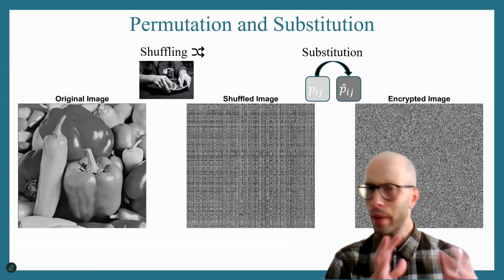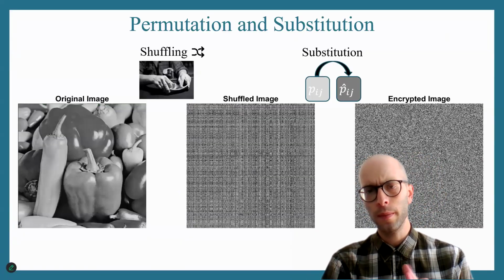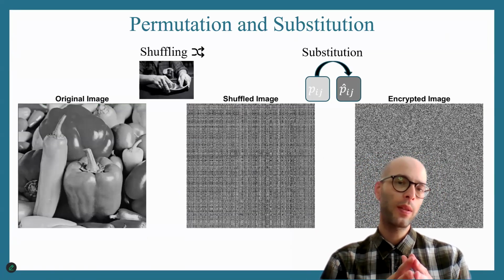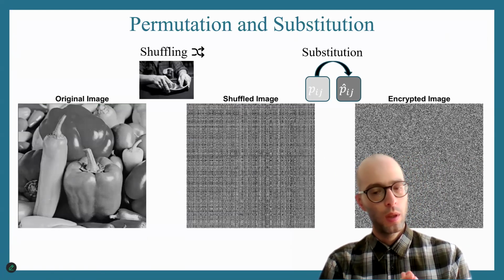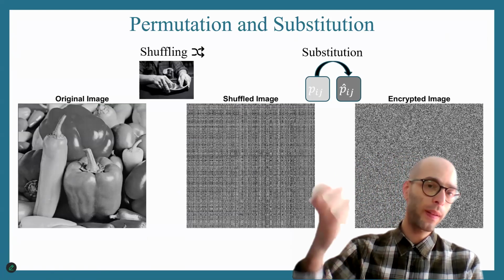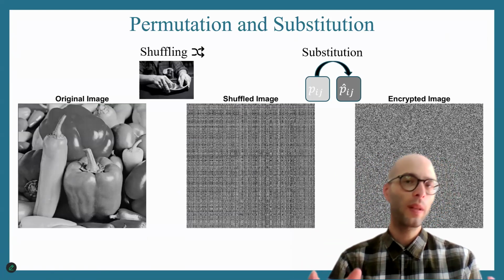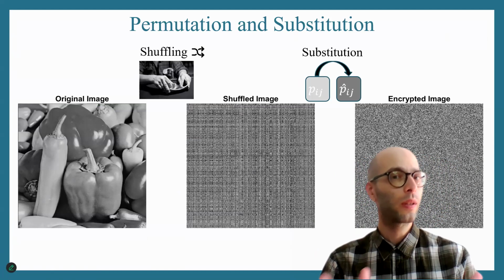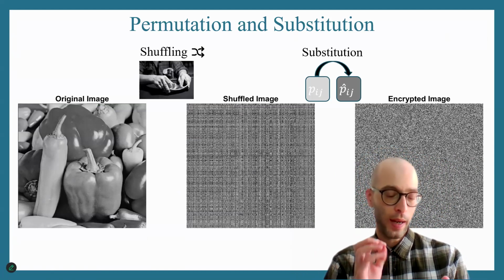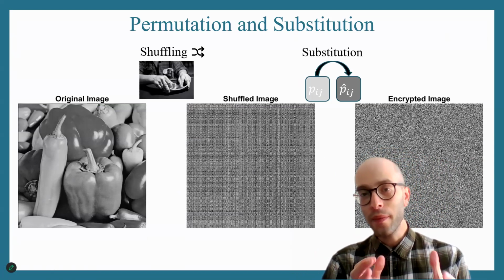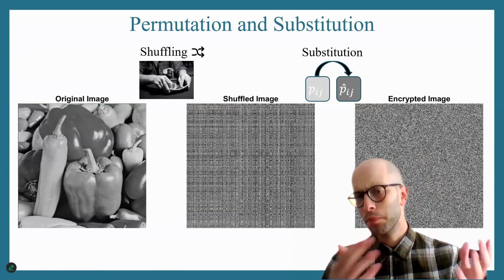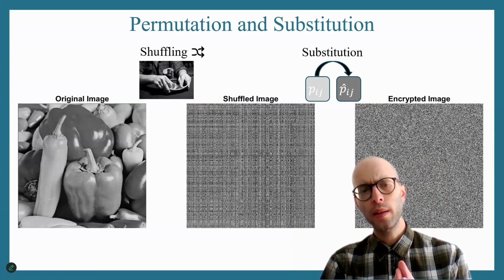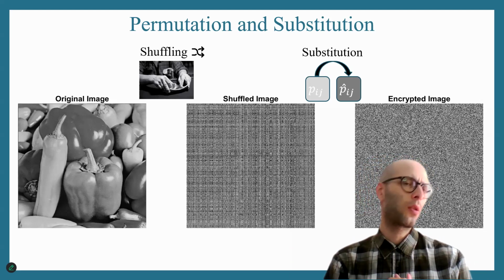because the receiver needs to obtain the information back by reversing the encryption process. So in chaotic encryption, and encryption in general, there are two basic aspects of hiding data. One is shuffling. Consider a deck of cards where we shuffle the deck so that we disperse information and we don't know the order of the deck of cards anymore. Okay, so shuffling is very important to disperse information in the plain text.